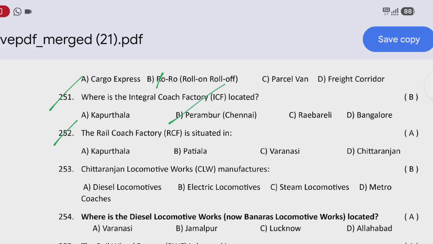Next question: the Rail Coach Factory is situated in? That is option A, Kapurthala. Next question: Chittaranjan Locomotive Works manufactures? That is option B, electric locomotives. Next question: where is the Diesel Locomotive Works, now Banaras Locomotive Works, located? That is option A, Varanasi.